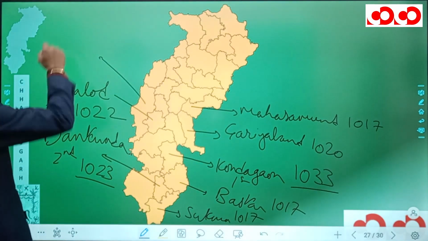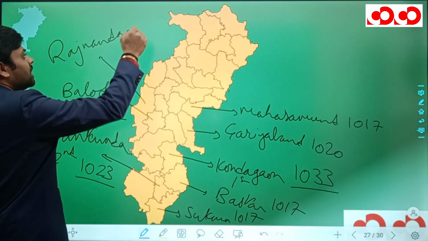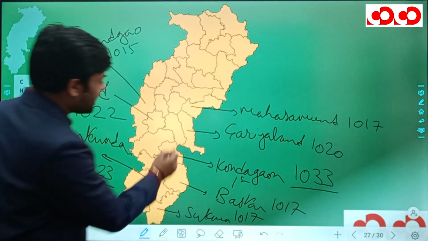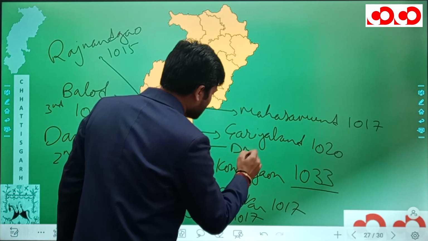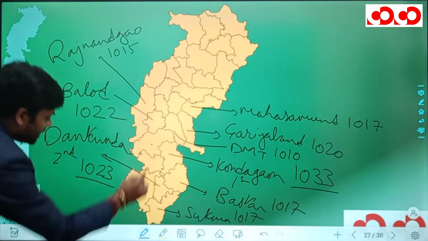Next we have Rajnandgaon with 1015. Then we have Dhamtari with 1010.